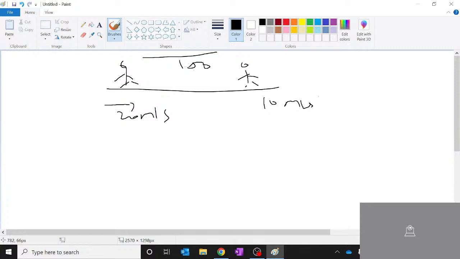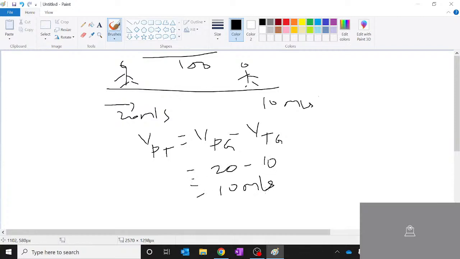Now if I'm using the relative velocity concept, what is the velocity of police with respect to thief? It is nothing but velocity of police minus velocity of thief, with respect to ground. This is nothing but 20 minus 10, which is 10 meters per second. So your relative velocity is 10 meters per second. And what is the distance, or relative distance, that you have?